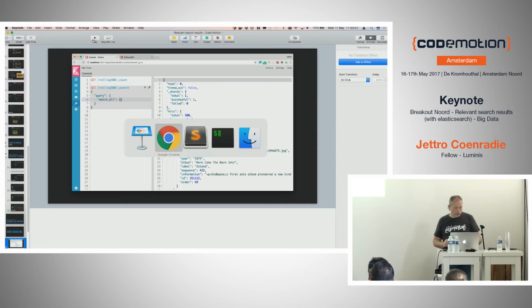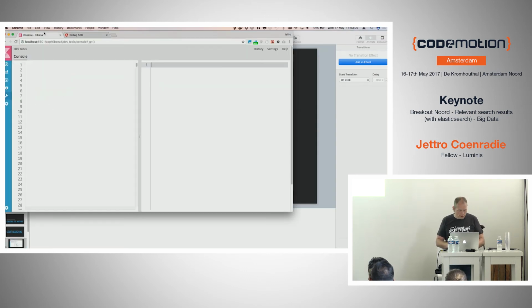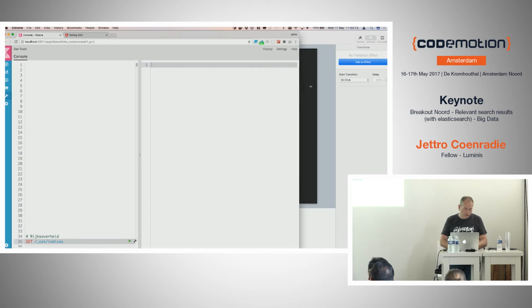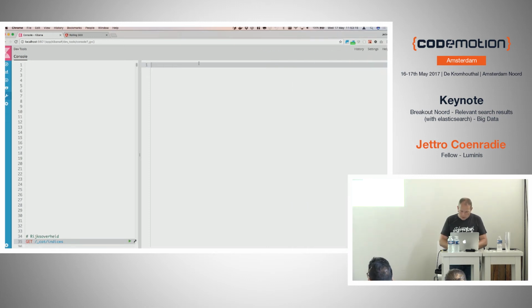Okay, let's start searching. This is a client Elasticsearch provides. It's part of Kibana. It's called Sense. Oh, I think it's Console nowadays. It was Sense. And I want to use it to show you a little bit of the queries. I think I need to change the font a bit.